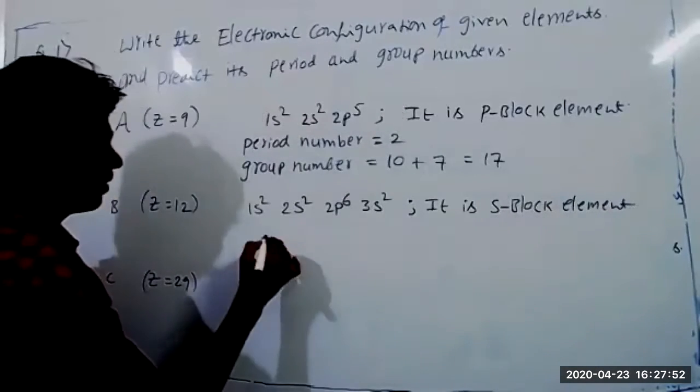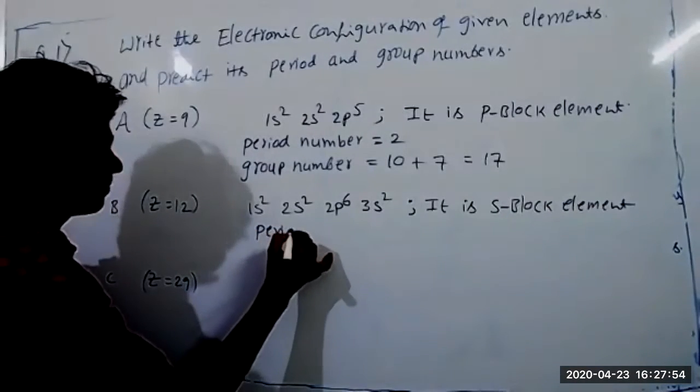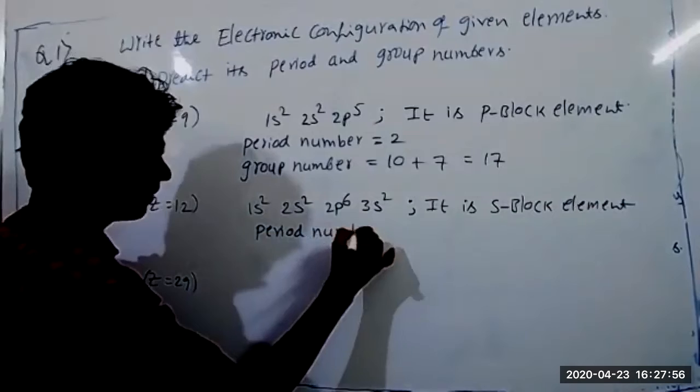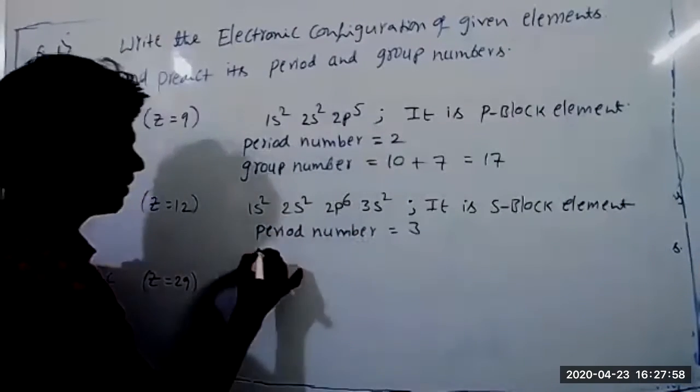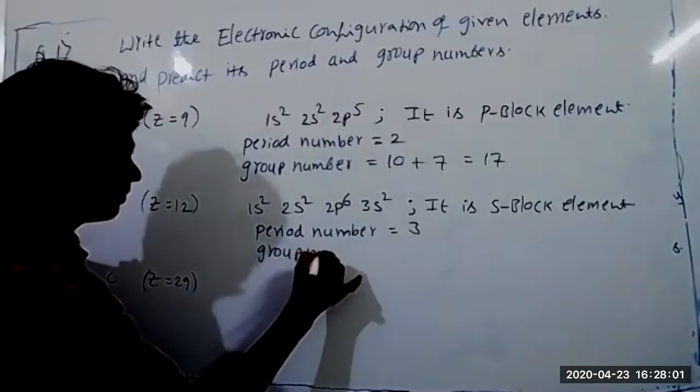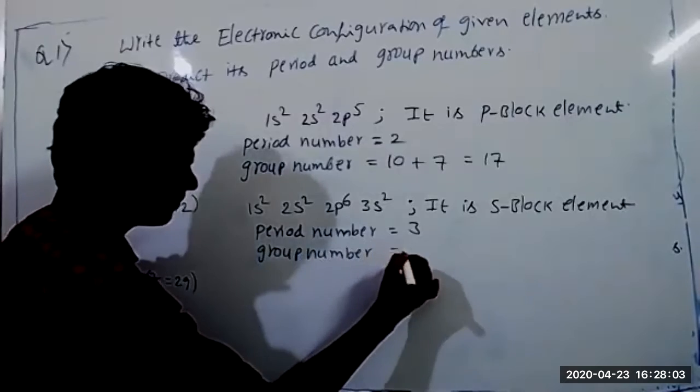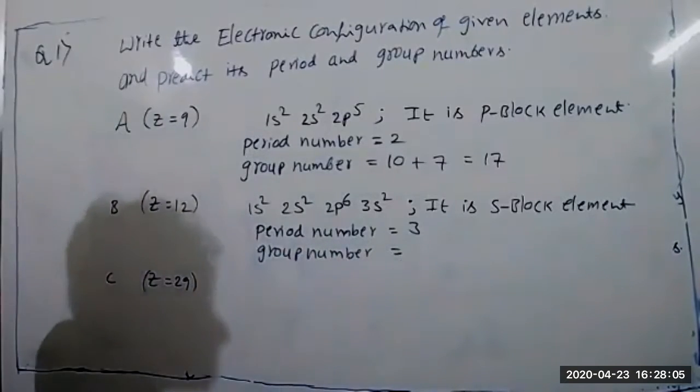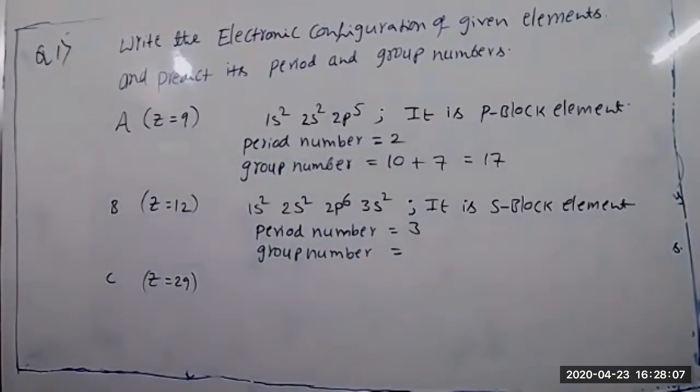Now, group name, first period number. Third period. Very good. The period number is third period. Group number: for an s-block element, the group number is equal to 2.